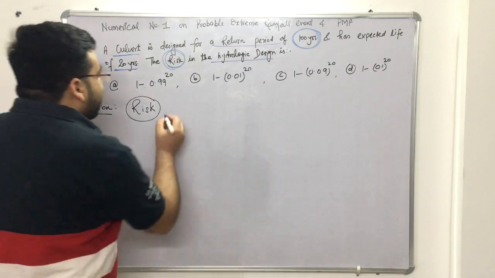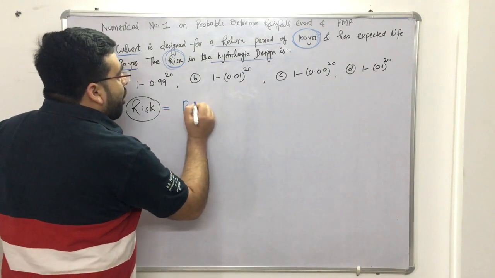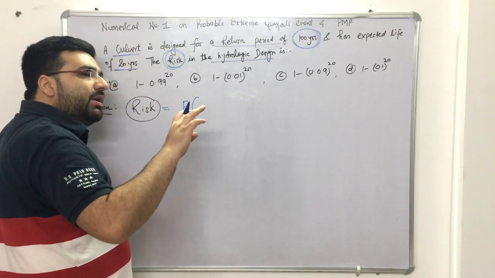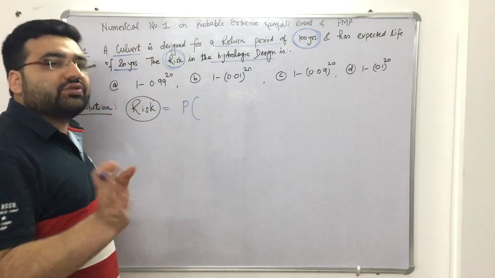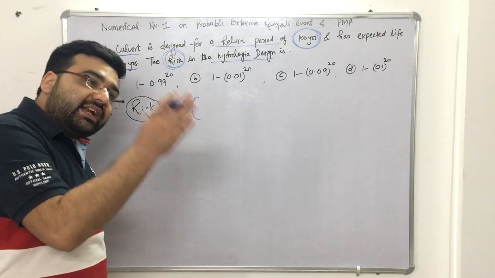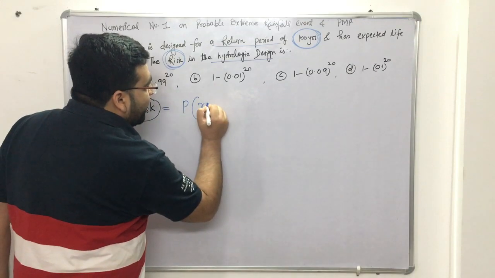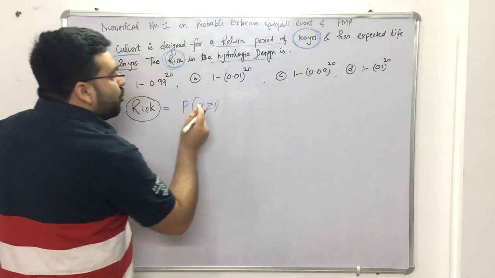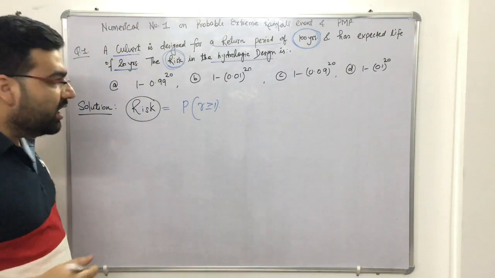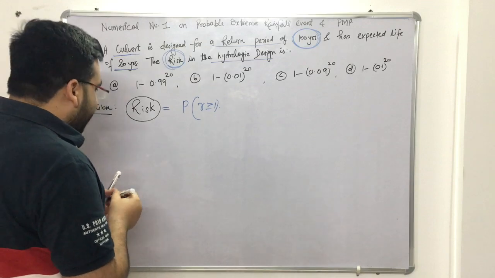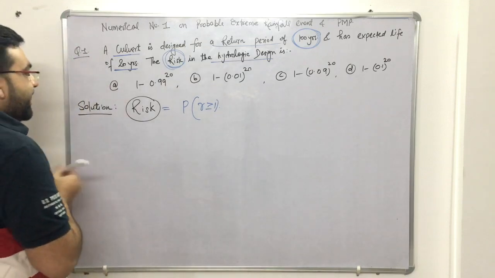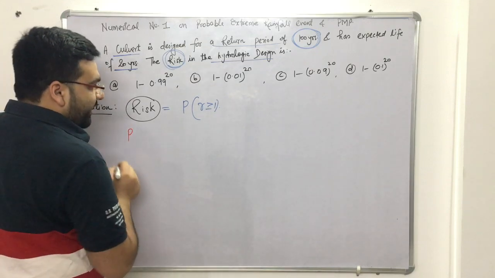So risk is the probability of exceeding, or the probability of it happening at least once, because even if it happens at least once, the structure will fail. So the probability of R greater than or equal to 1 is known as a risk. Simple. Clear? Now the four options are given. First of all, I have to calculate the probability of happening.